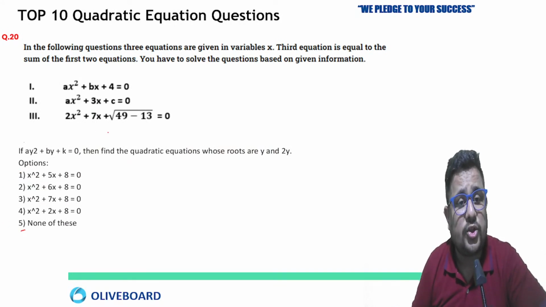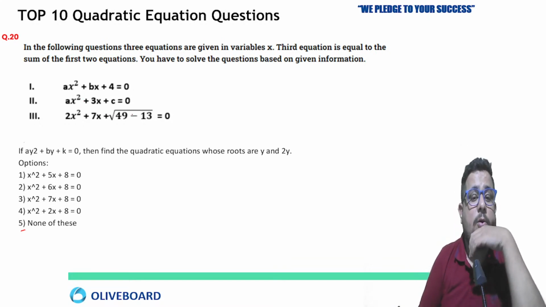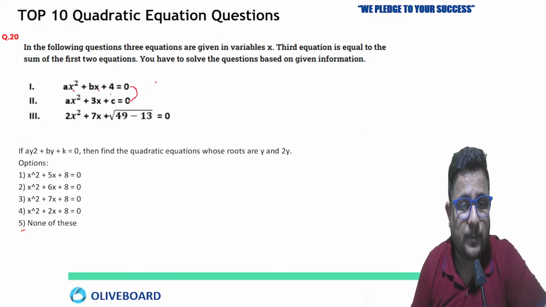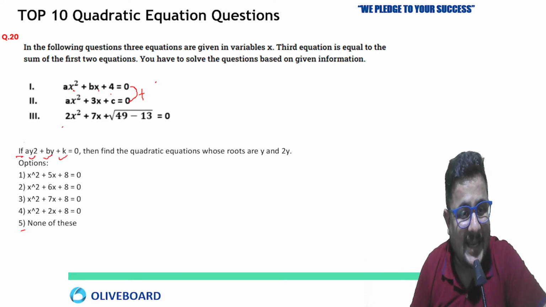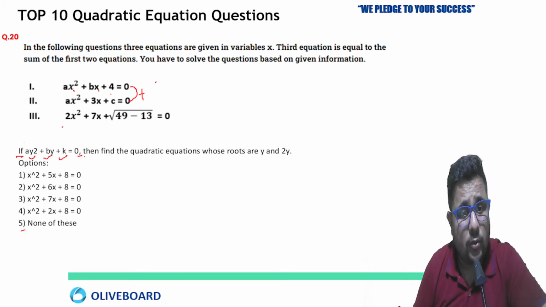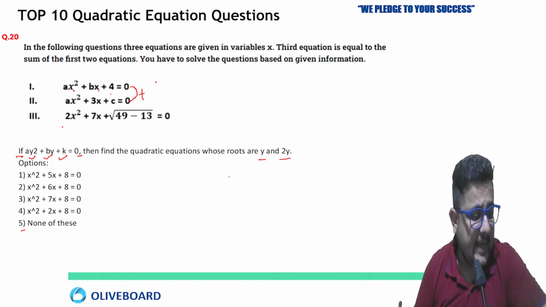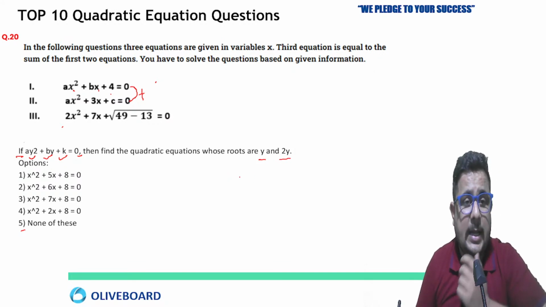Now another question based on the equation which was given to us. So I'm expecting the answer. Already we have done this question, right? So ax square plus bx plus 4, first plus second equal to third. Now ay square plus by plus k equals 0. Then find the quadratic equation whose roots are y and 2y. Tell me the answer of this.